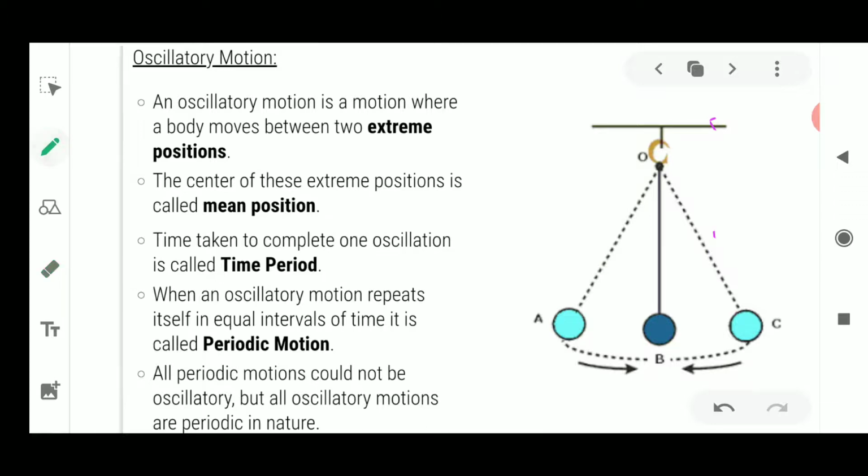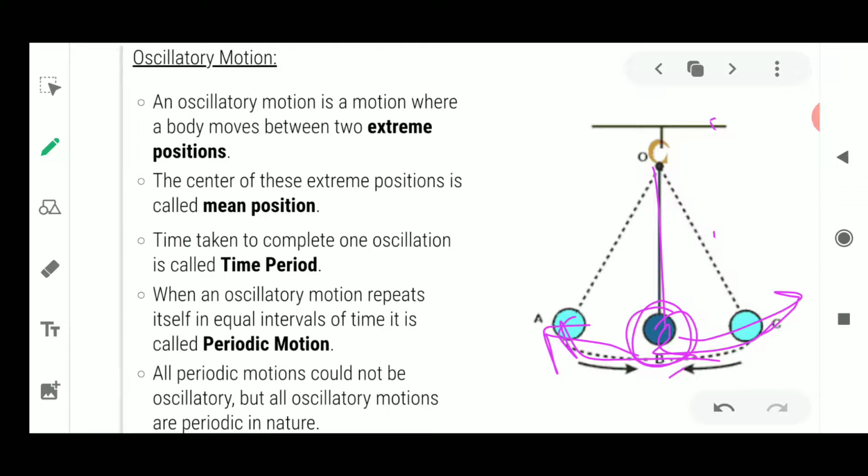So what happens, the pendulum is moving from its mean position. Mean means from where it is starting, from this position. The object is here. Now it starts moving, it moves till C, then it comes back to its position, and it moves till A. Again it is coming back to its position.